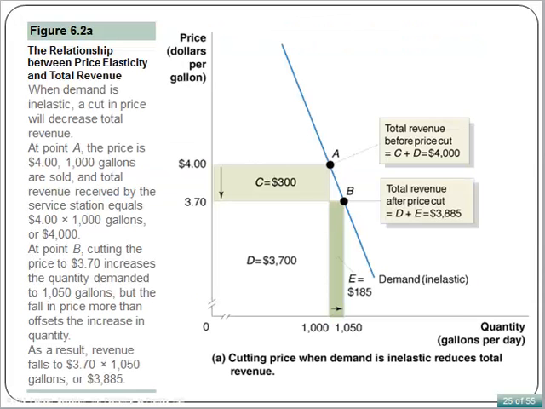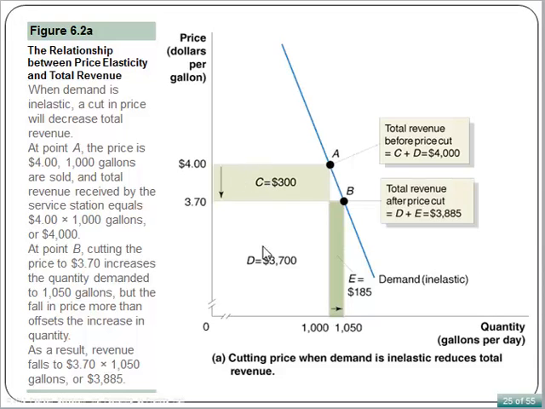To understand the relationship between the price elasticity and the total revenue, let's consider this figure. At point A, the price is $4 per gallon and 1,000 gallons are sold, and the total revenue received by the service station equals 4 times 1,000, or $4,000.